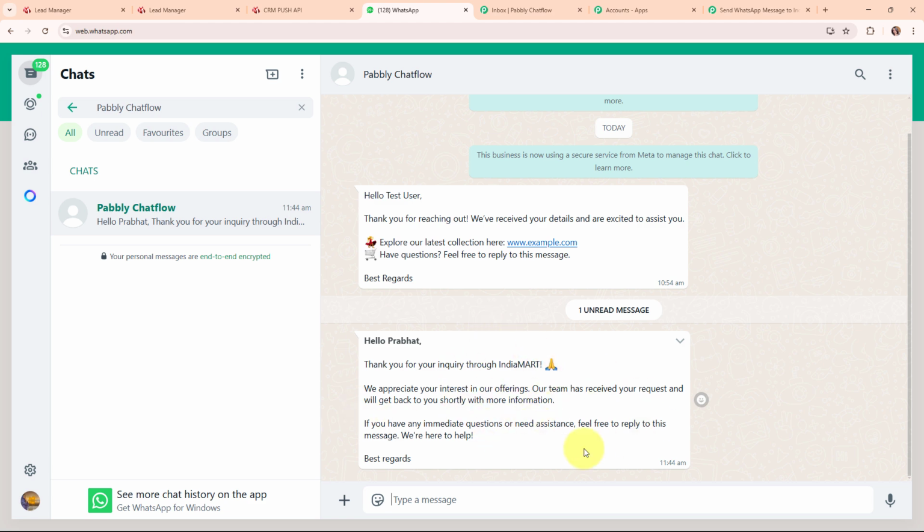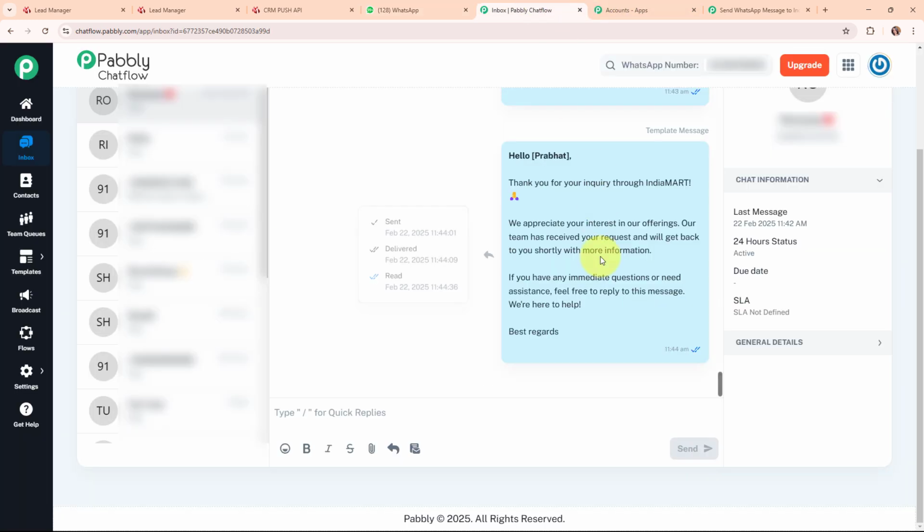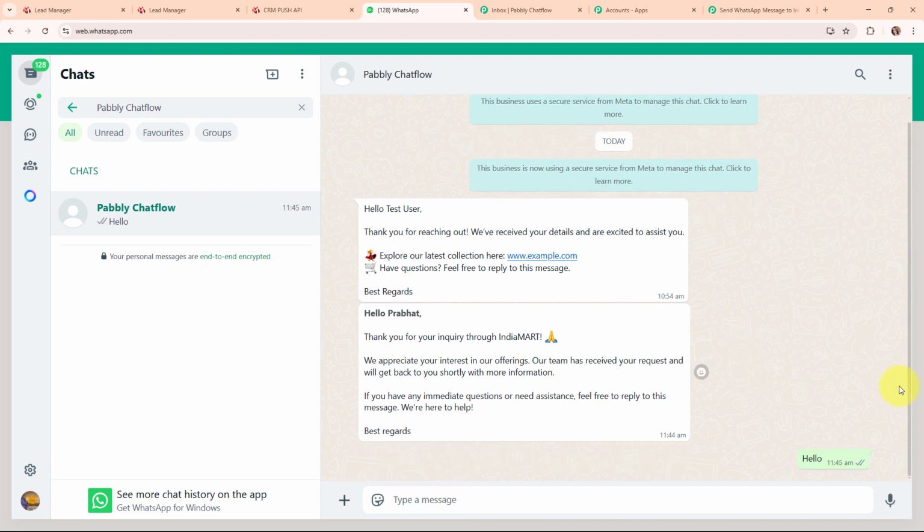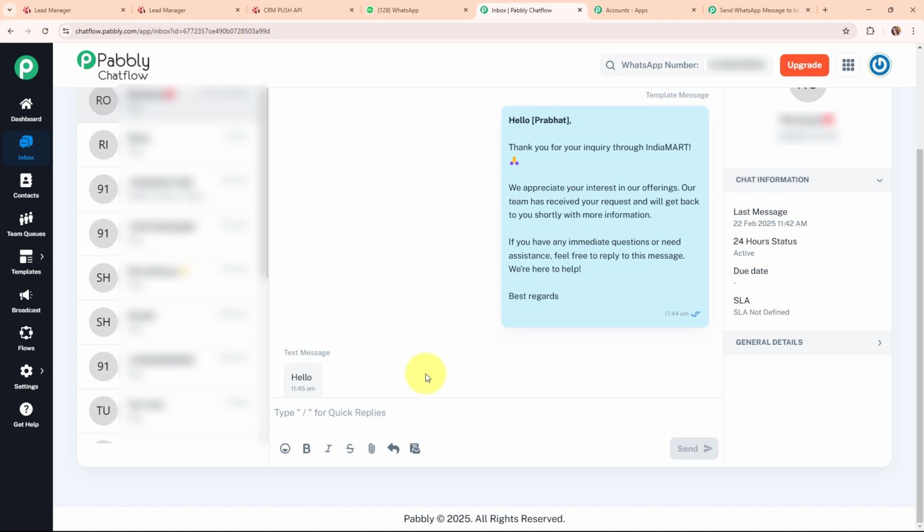So now let's go back to our Chatflow. And here you can see the status has been updated to read, and now let's try to reply to this message to see what happens next. So I'm going to reply with a hello over here. I've sent a message, so now let's go and check our inbox, and here you can see we have successfully received a reply in the inbox as well. That means whenever your lead or customer replies to your message, you can check that message in the inbox in your Pabbly Chatflow account. Okay, so with this we have successfully set up our entire automation.